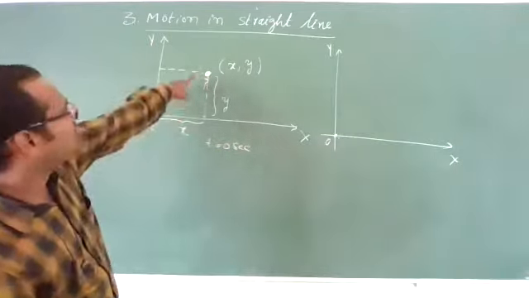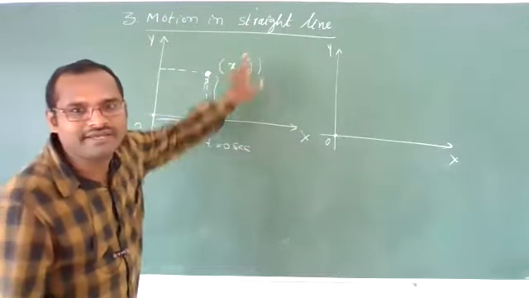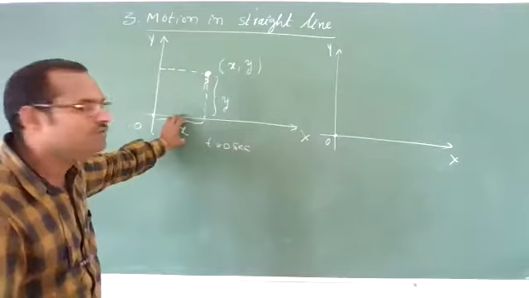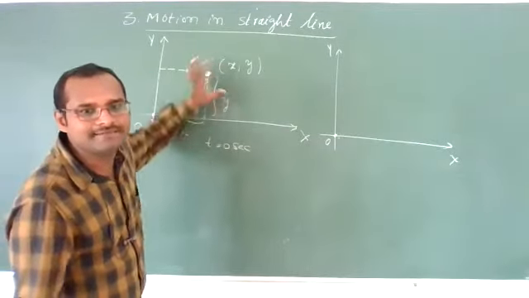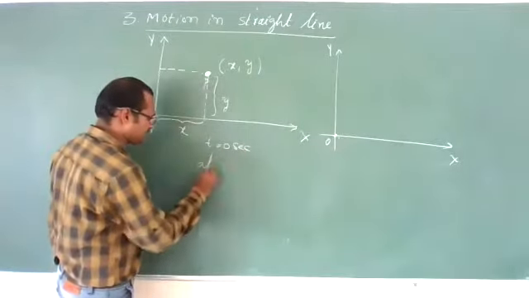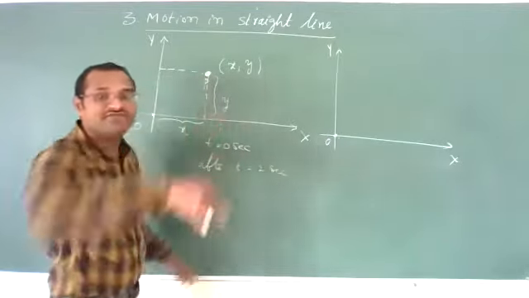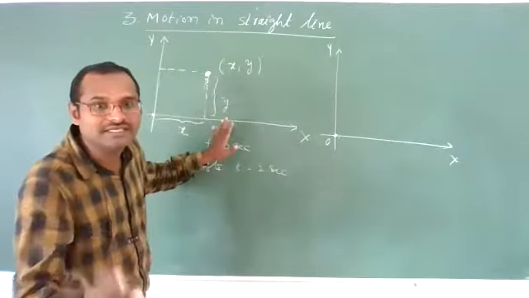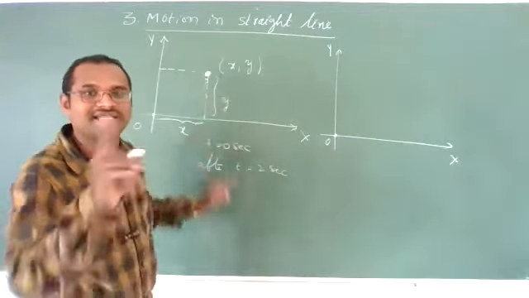When I observe this point, P is located here, at (x, y). It may be any value. Now, at 0 seconds, it is here. After t equal to 2 seconds also, if this location is here only, then we can say that this object is in rest position.